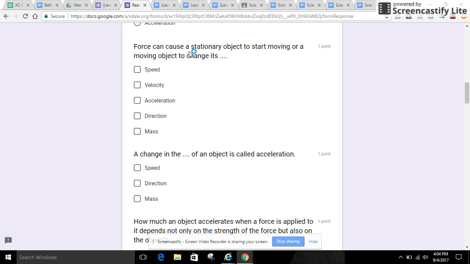Force can cause a stationary object to start moving or a moving object to change its speed, velocity, acceleration, direction, mass.